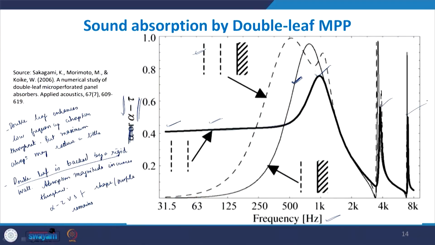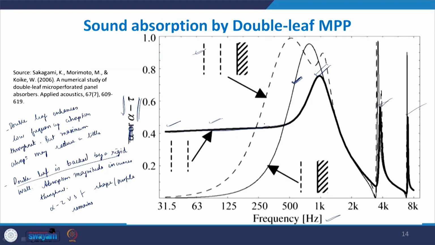At the middle to high frequencies it takes the same form as a resonator, so you get some peaks at certain frequencies, but at low frequencies there is a broadband absorption. There are no sharp peaks observed, but there is a constant absorption throughout at the low frequencies. So, you can assume that at low frequencies this double leaf MPP is acting like a typical acoustic resistance which is independent of frequency.